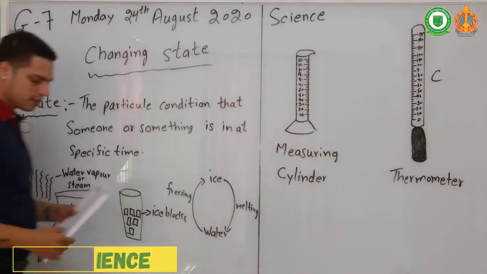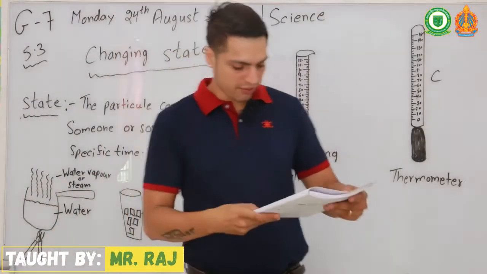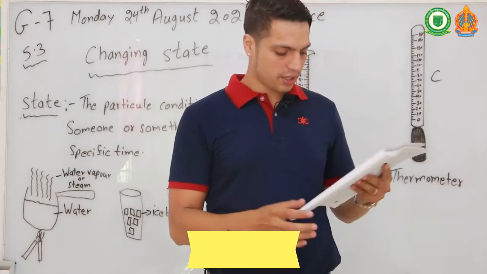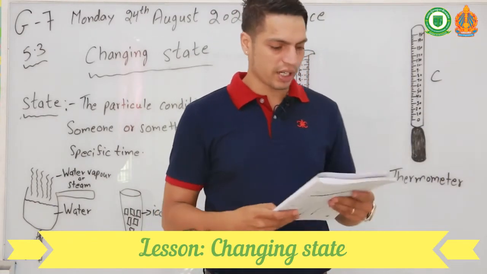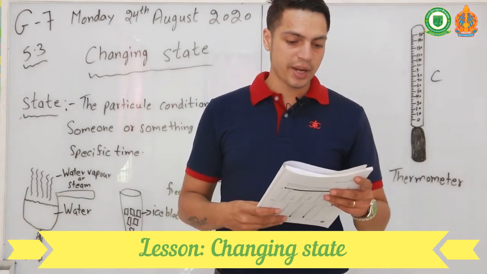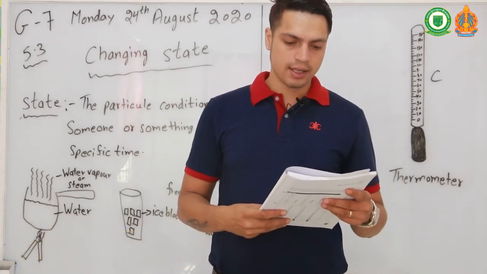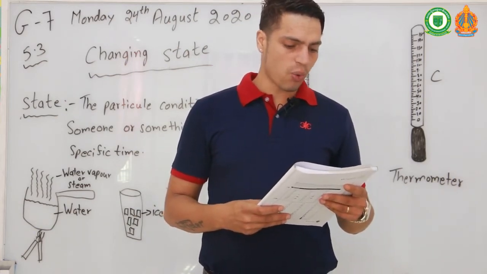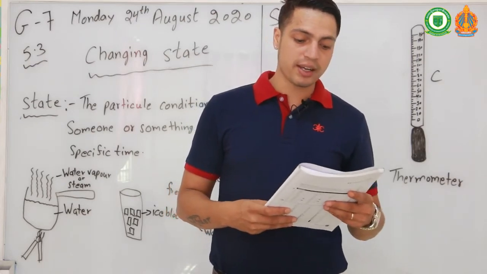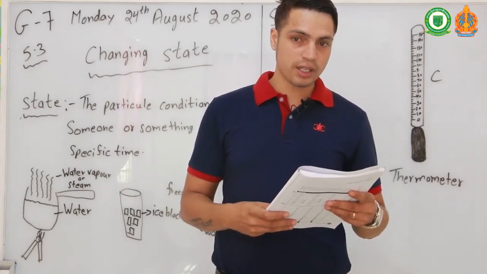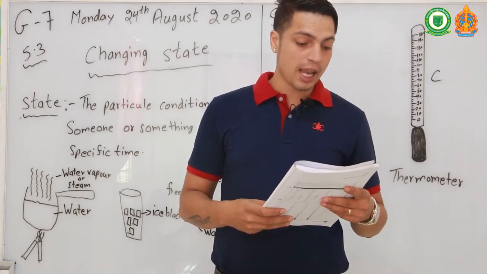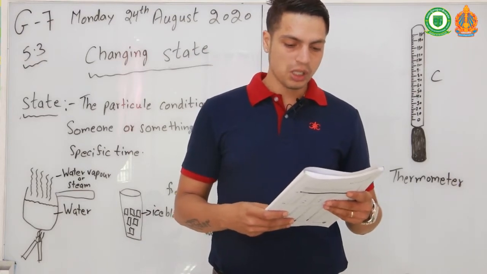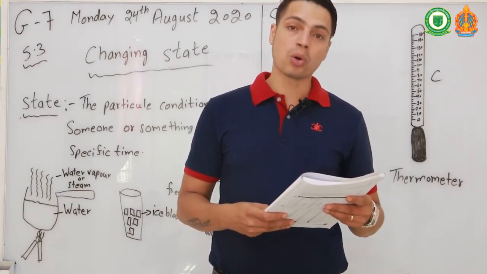I will come back here, but I will read first from your book. Changing state, page number 72, 5.3. If you leave ice in a warm place, it melts and becomes liquid water. A puddle of water will gradually disappear as it changes to water vapor, an invisible gas. This is called evaporation. Warmer water evaporates more quickly.